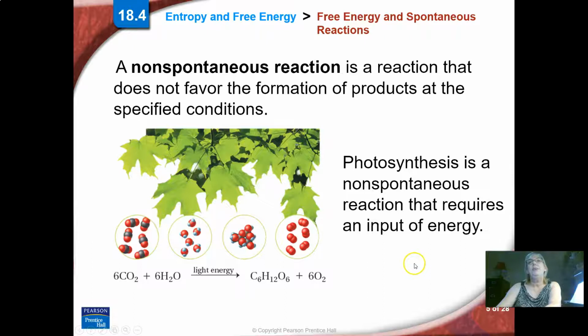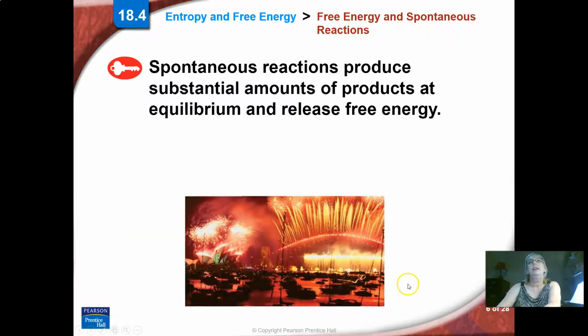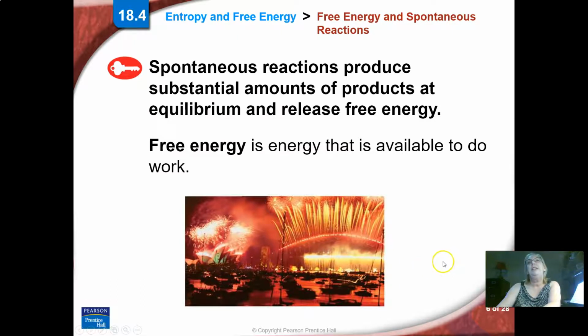If it's non-spontaneous, you need to put energy into the system. So in photosynthesis, you have carbon dioxide and water. You have to have light energy to make this thing happen. It will not happen on its own. So that's non-spontaneous. Spontaneous reactions make a lot of products, and they release free energy. Free energy is energy that's available to do work.